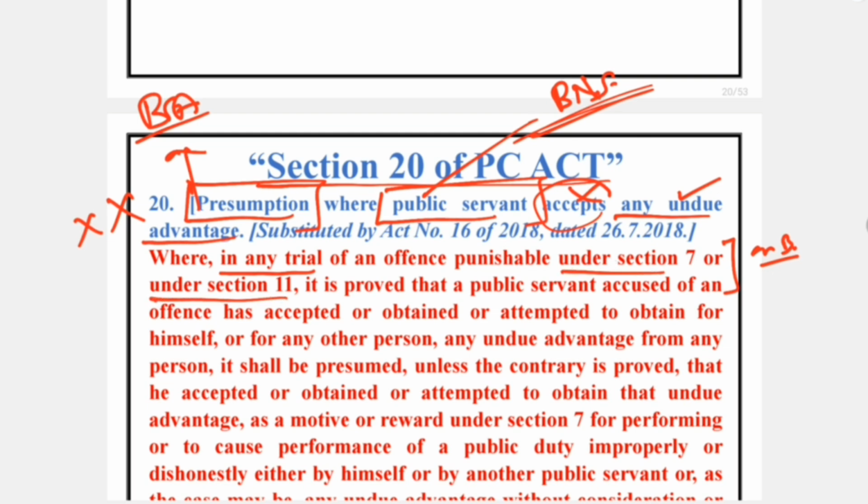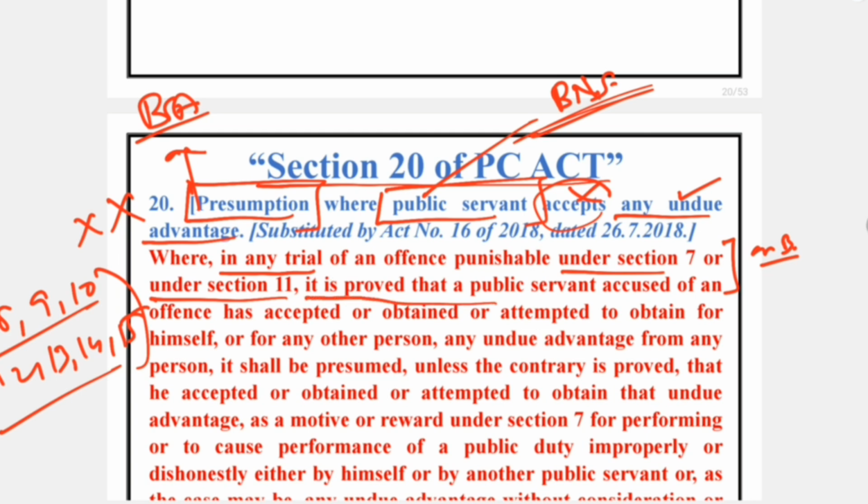So if you are having a case under Section 8, 9, 10, 12, 13, 14, 15, it would not be applicable. Only for Section 7 or Section 11. The third condition is that it must be proved. We have to understand the said concept. As per judgment of Honorable Supreme Court, case title is Neeraj Datta versus State of NCT. Judgment date is 15th of December 2022.